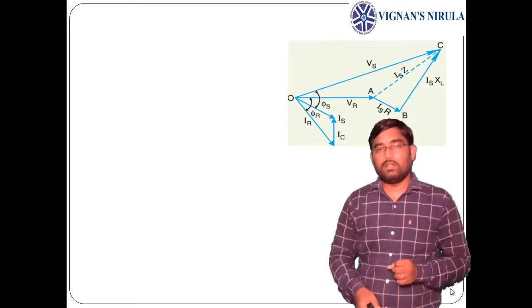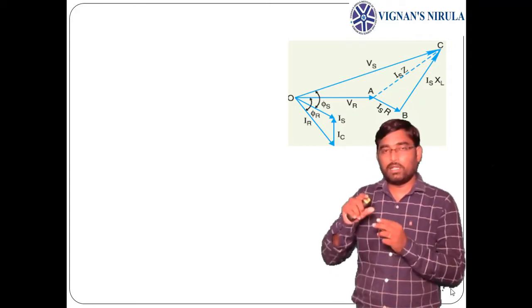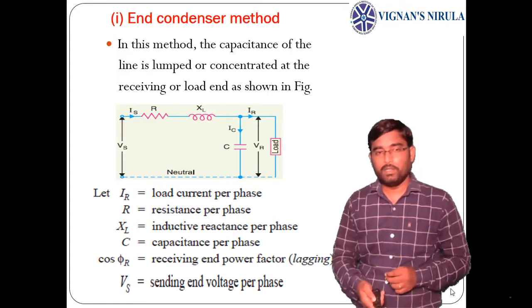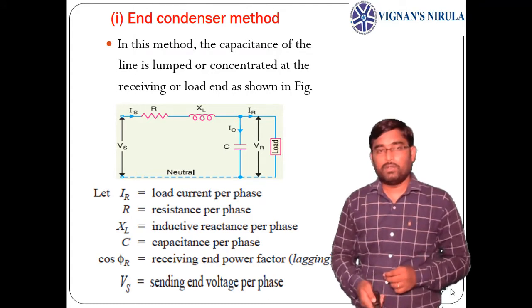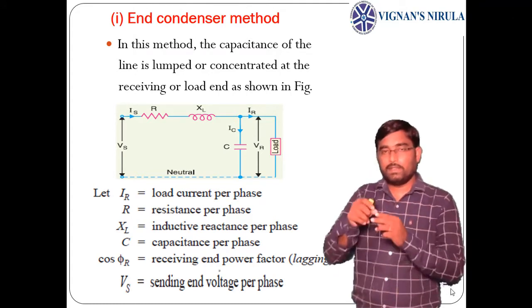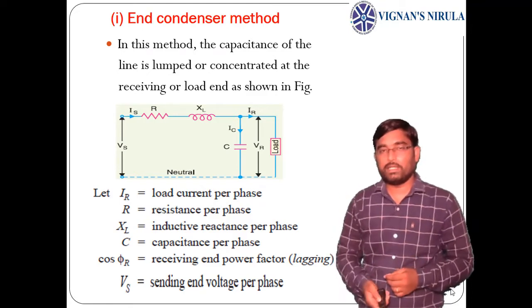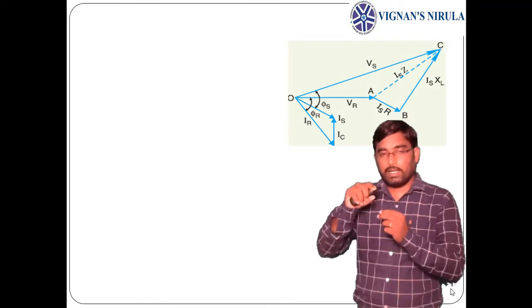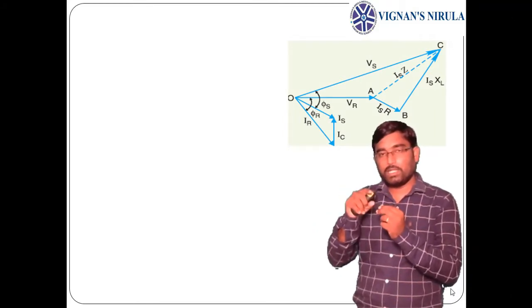Here Is is the sum of, see the equivalent circuit, Ic plus Ir. So applying KCL, Is equals Ic plus Ir. How to get this Ic? Ic is the current flowing through the capacitance, and the voltage across the capacitance is the receiving end voltage Vr. So Ic will be leading the voltage across the capacitance, that is Vr, by 90 degrees.